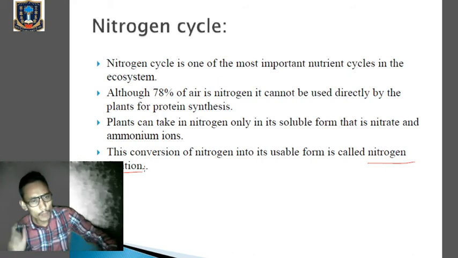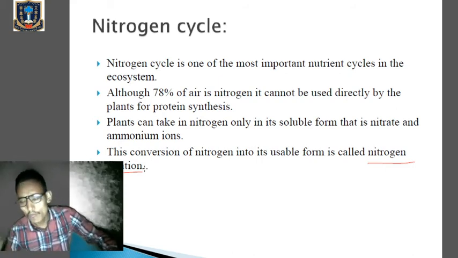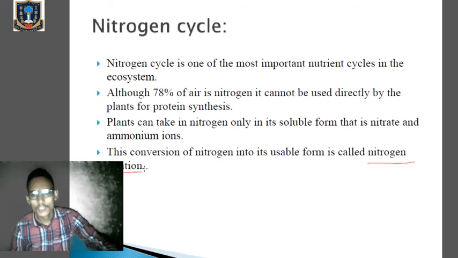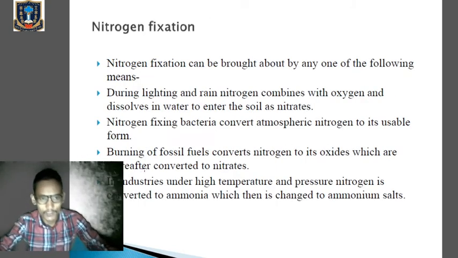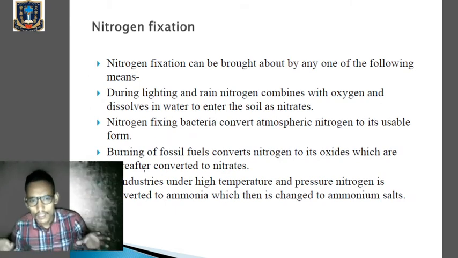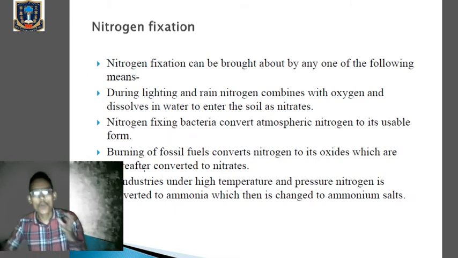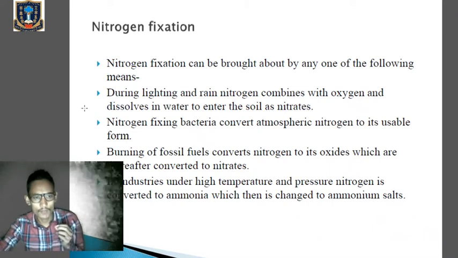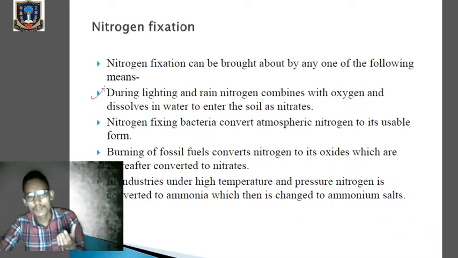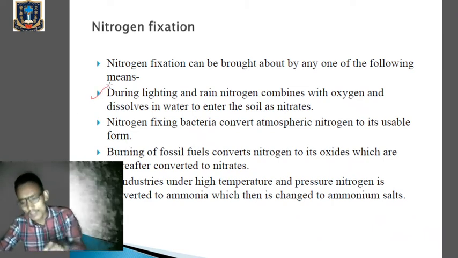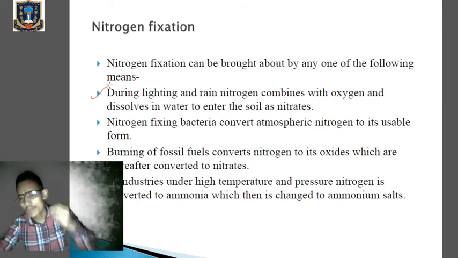Therefore, the process of conversion of nitrogen into the usable form, into ammonium ion and nitrate, is known as nitrogen fixation. Nitrogen fixation can be brought about by any one of the following means. So what are those means by which atmospheric nitrogen can be fixed or utilized by the plant?